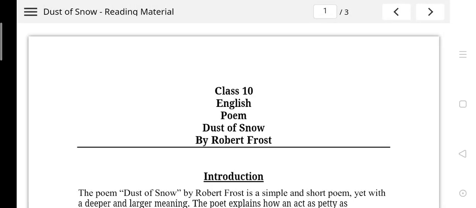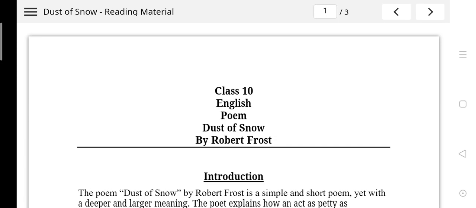Hello, students. Dear children, today I am going to explain to you the first poem of your syllabus, Dust of Snow. This is not only a very easy poem, in fact, it is a very short poem given by the writer Robert Frost.